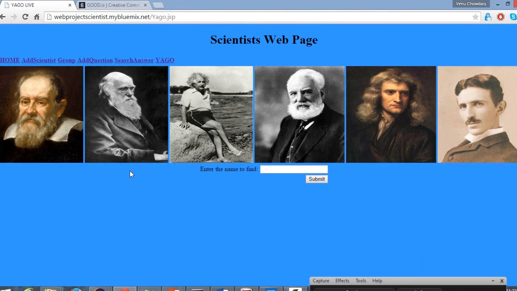Similarly, another important feature is YAGO. This particular service is used for entity detection and disambiguation. For example, if we enter "Kalam was born in India", there may be many persons named Kalam, but we are actually searching for APJ Abdul Kalam, who is the famous scientist in India. Here we can see the valid information retrieved through YAGO. Here is APJ Abdul Kalam with the confidence answer as 1.